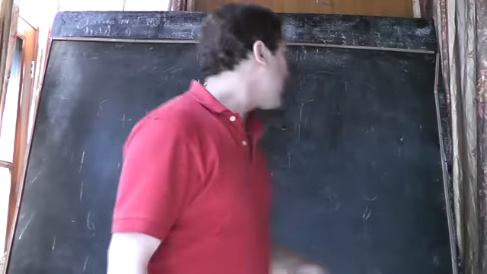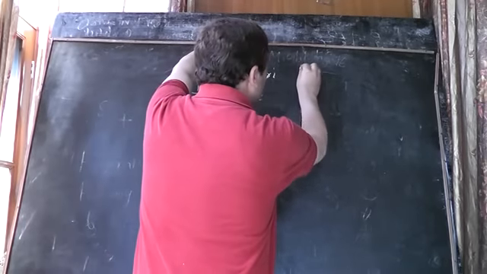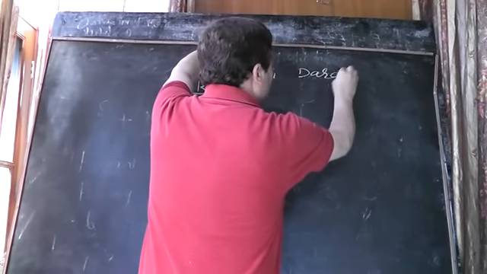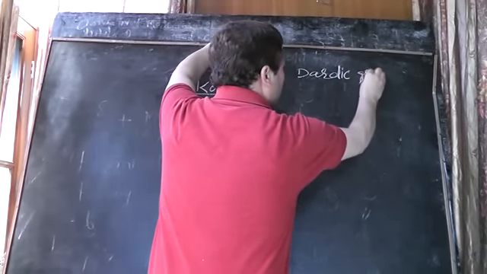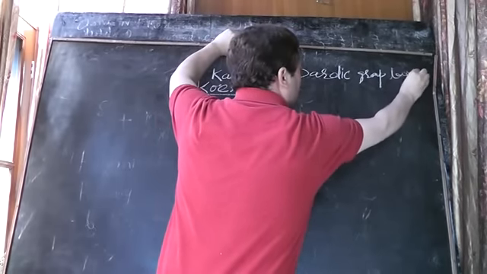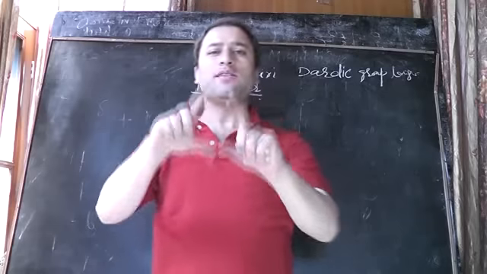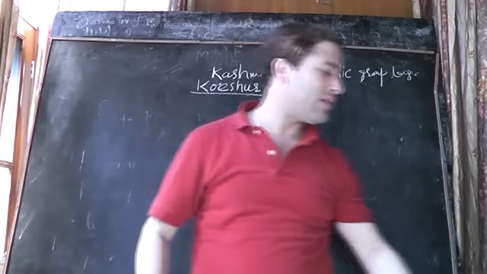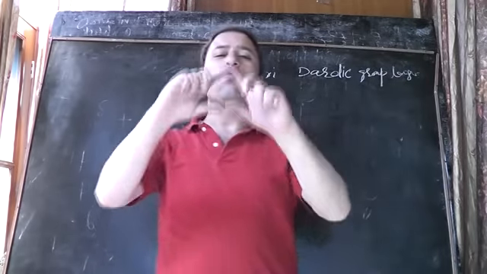So the Dardic language, if you just take it as a bottom, I will write here Dardic group of languages. So if I say that I consider here three people, they are speaking one language.